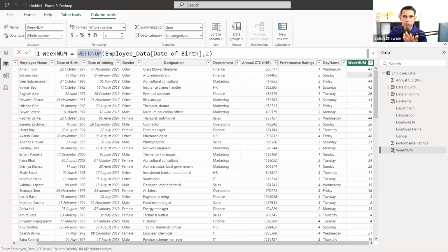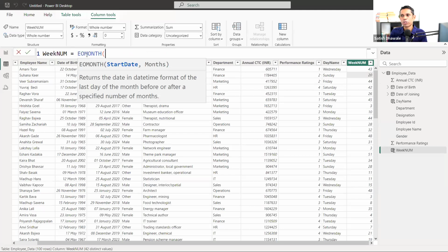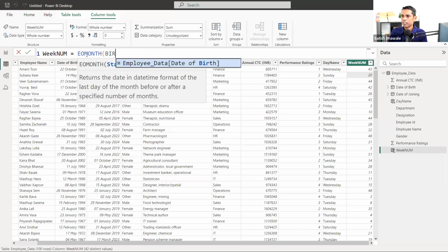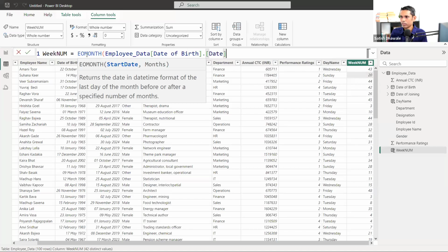That is EOMONTH. EOMONTH has two arguments again: start date and months. So I'm going to select the start date as the birth date, or else take an example. Yeah, I'll take this one, birth date only. You can take the joining date one. Then comma, and put down the second argument, months.